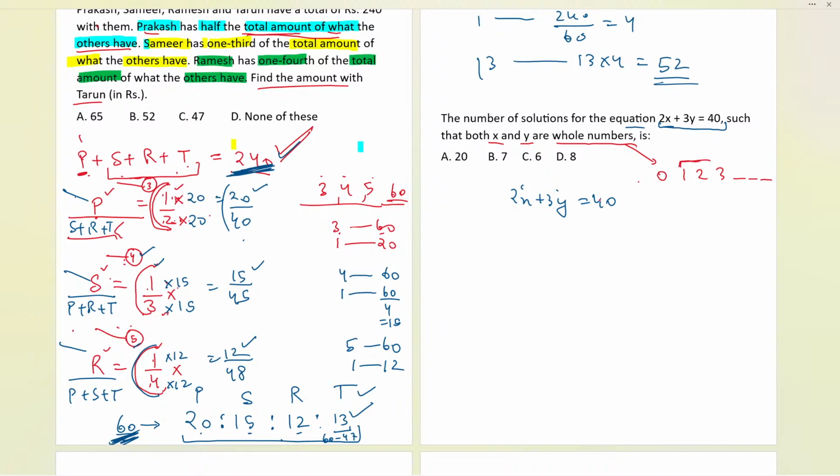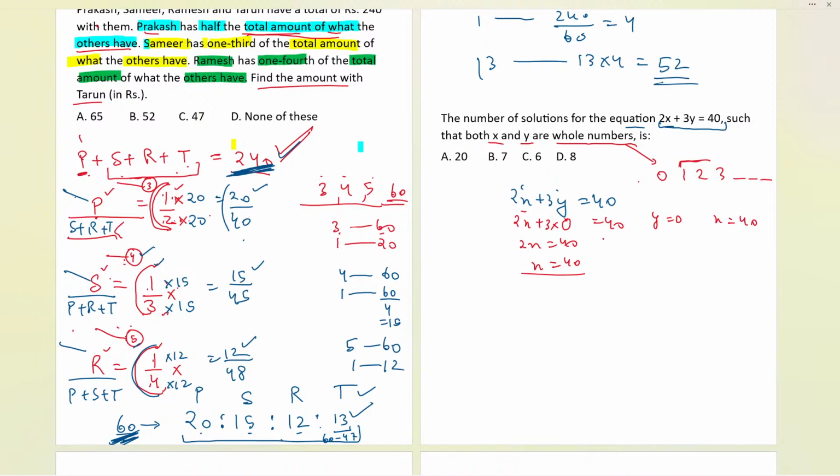Now, here we have 2x plus 3y equals 40. Can I take the value of x as 0 or the value of y as 0 and proceed solving it? Yes, we can. If I take the y value as 0, what are we getting? 2x plus 3 into 0 equals 40. The y we have taken as 0. Here, 2x equals 40 and x we are getting as 20.